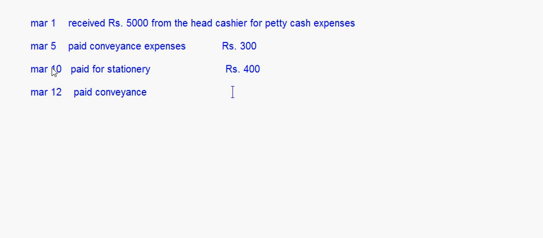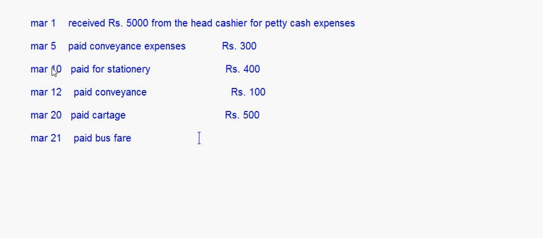Conveyance rupees 100, right? March 20th, paid cartage rupees 500, right? March 21st, paid bus fare rupees 50, right?